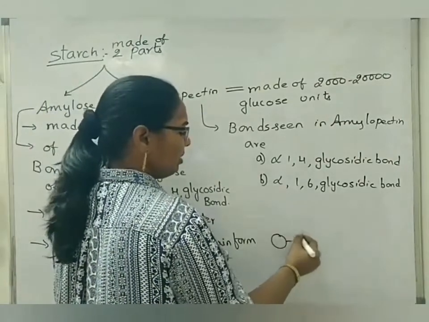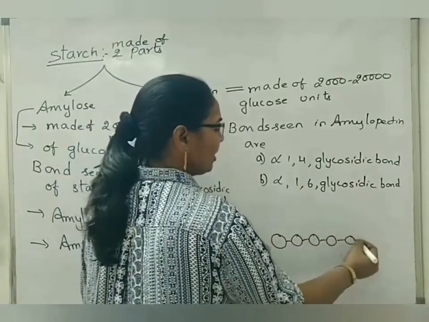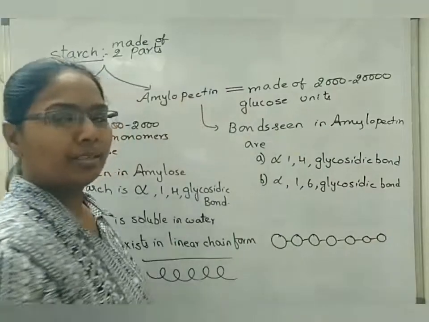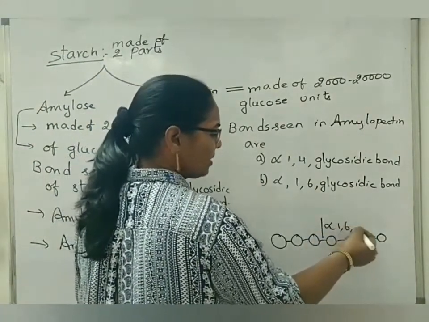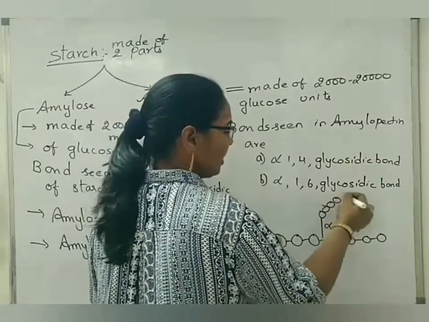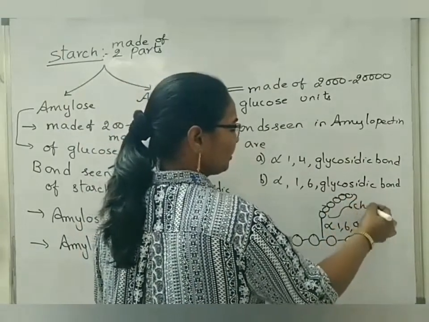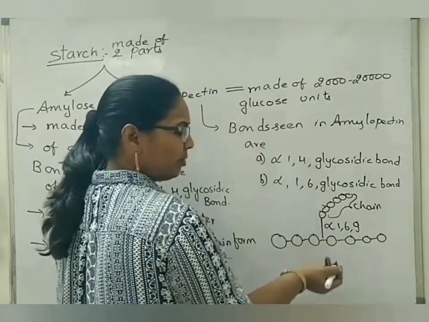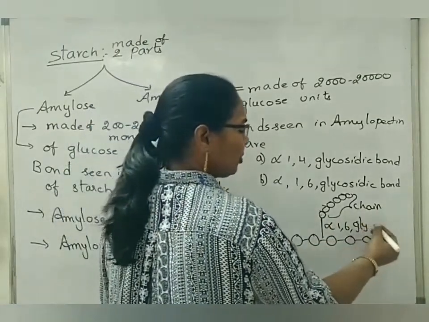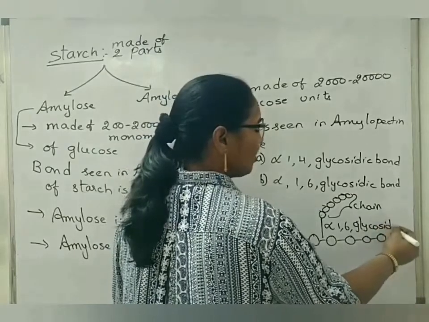Suppose alpha 1,4 glycosidic bonds exist in one chain, and it has a branch. There the alpha 1,6 glycosidic bond exists. So this is considered as the chain, and the contact between the chain and another linear form of glucose units will show the 1,6 glycosidic bond.